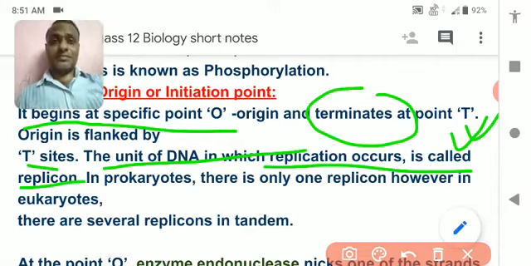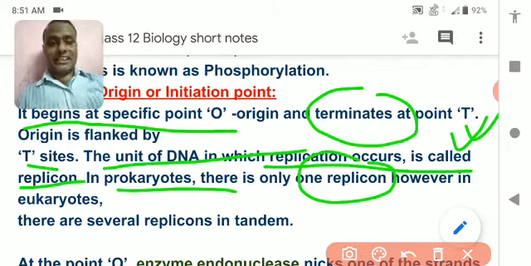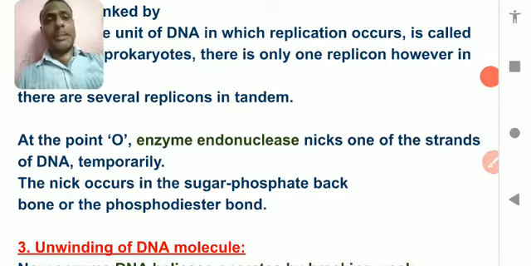The unit of DNA in which replication occurs is called a replicon. Remember this. The part of the DNA where replication starts is called a replicon. In prokaryotes, there is only one replicon, whereas in eukaryotes, there are several replicons. Understood? In tandem. Tandem means the repeating of nucleotides.